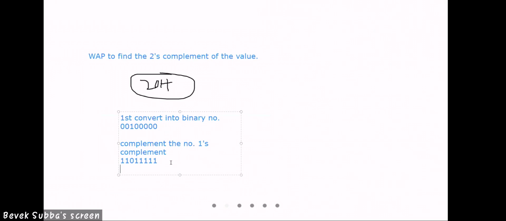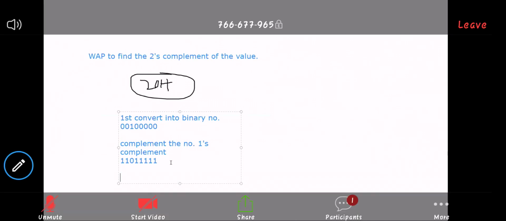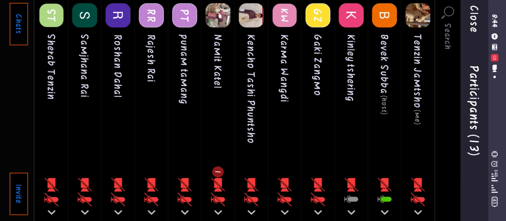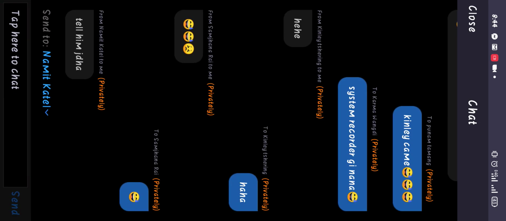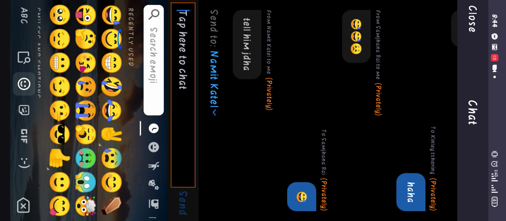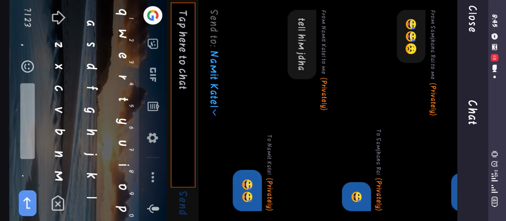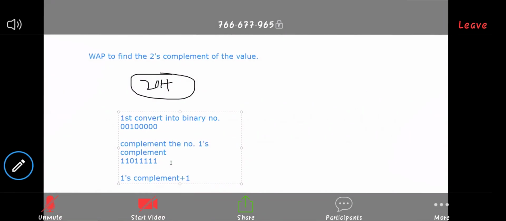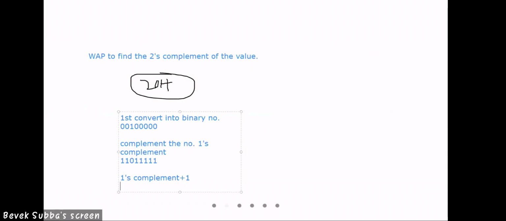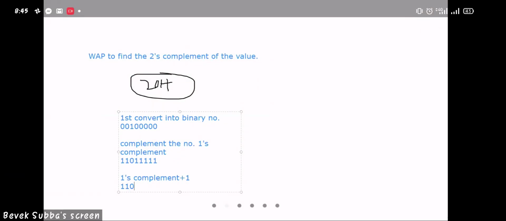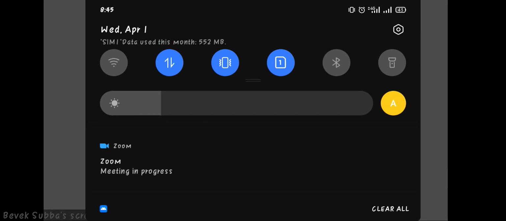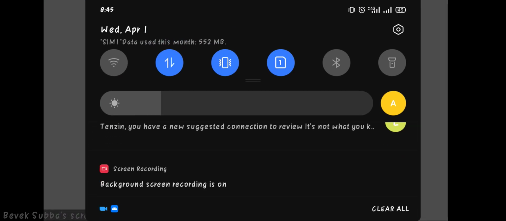Now the 2's complement will be the one's complement plus one. So that means 1110 0011 plus 1 gives the 2's complement.